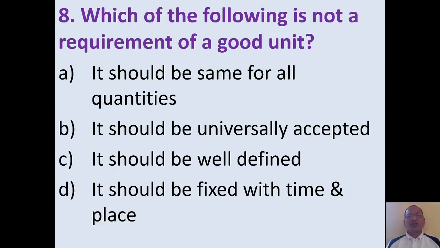It should be same for all quantities, it should be universally accepted, it should be well defined, it should be fixed with time and place. The first option should not be same for all quantities, and the question asks which is not a requirement. So option A is the correct answer.